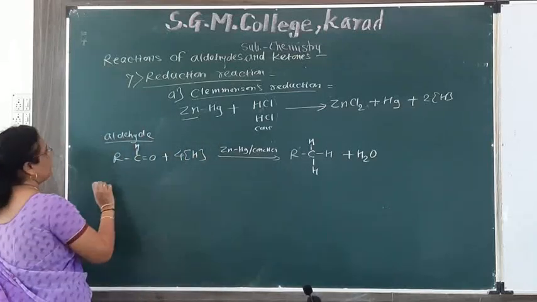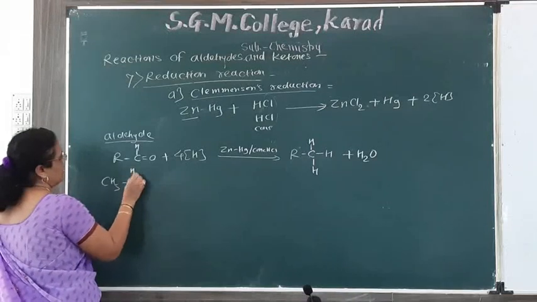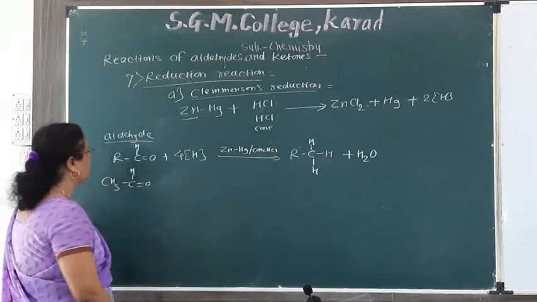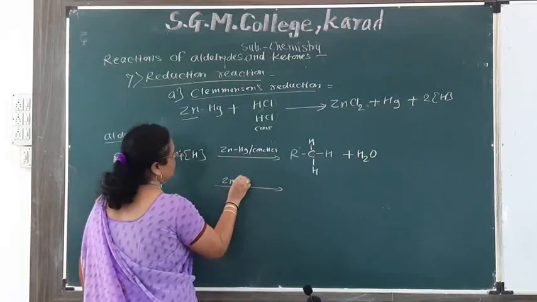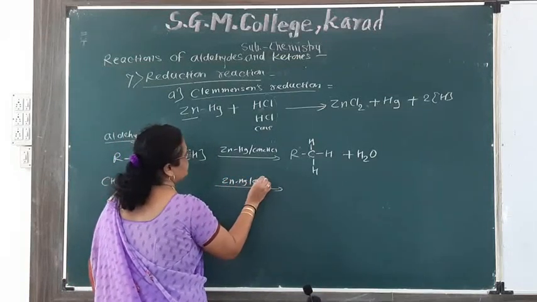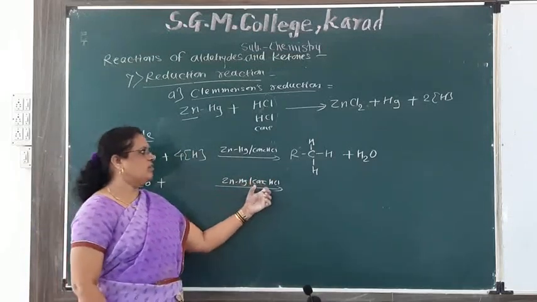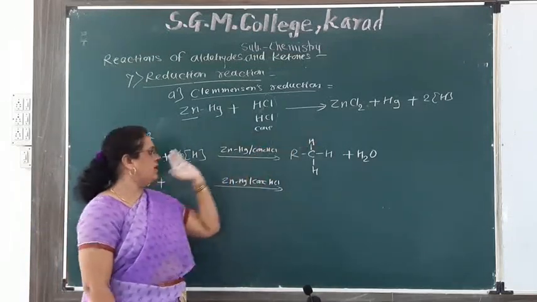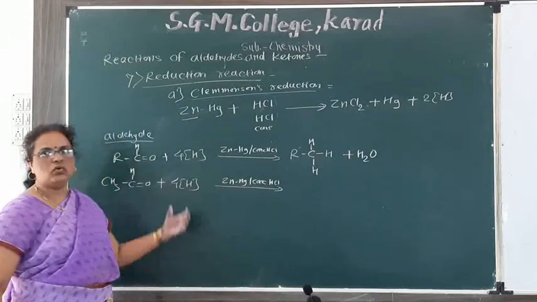An example is acetaldehyde. In case of acetaldehyde, CH3CH double bond O on reduction with zinc amalgam and concentrated HCl. Zinc amalgam reacts with concentrated HCl to give nascent hydrogen. Here 4 nascent hydrogens are used to reduce this.